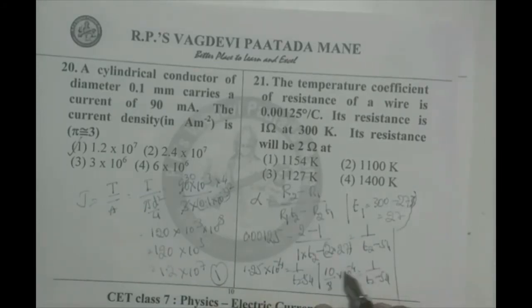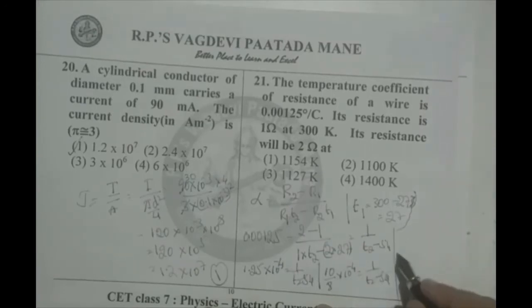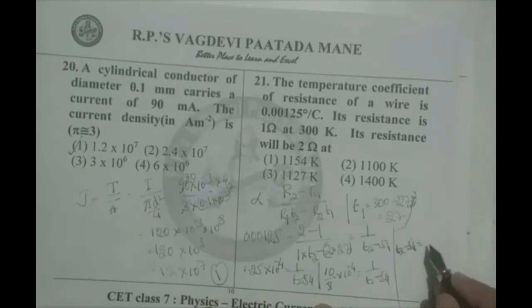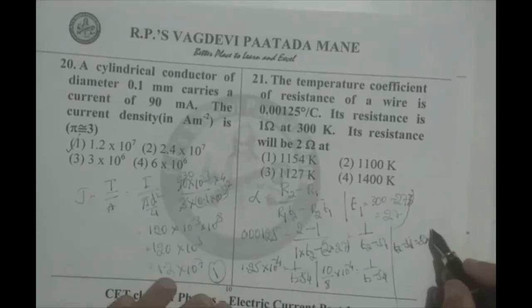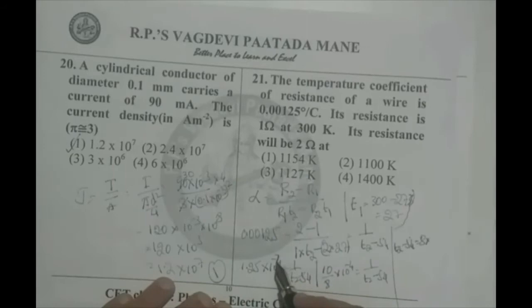10 raised to minus 4 plus 1 is 10 raised to 3. If it goes to the other side, it becomes T2 minus 54 equals 8 into 1.25 into 10 raised to minus 3.